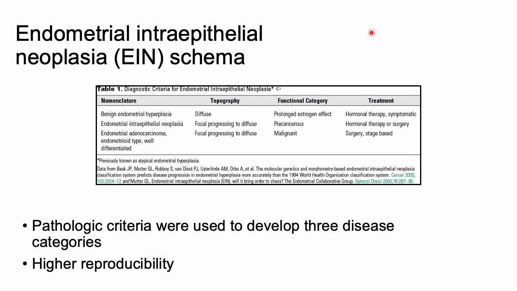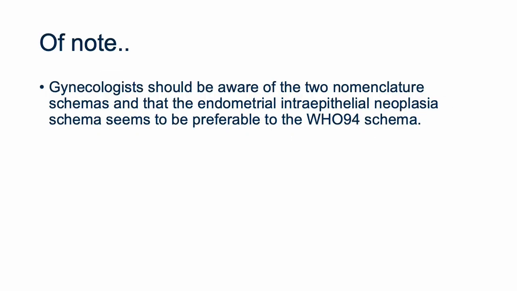So the endometrial intraepithelial neoplasia, these were developed to describe three disease categories, as you can see here: benign endometrial hyperplasia, EIN, and then endometrial adenocarcinoma cancer. This has a higher reproducibility. You can see the topography and then the functional categories here, as well as going into some treatment algorithm. And of note, like I mentioned, of the two nomenclature systems, the EIN system is preferable to the 94.